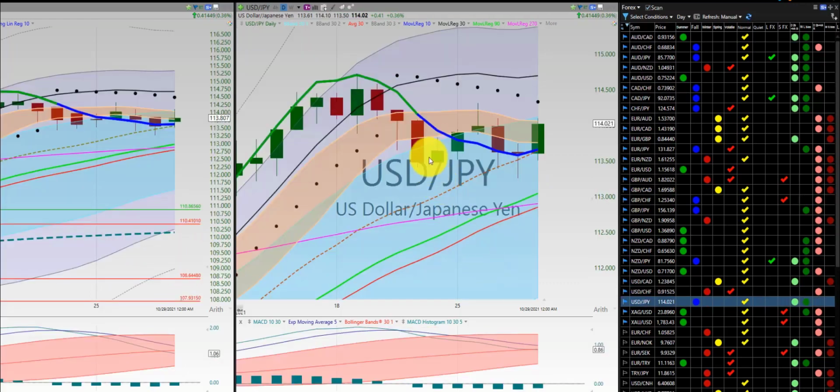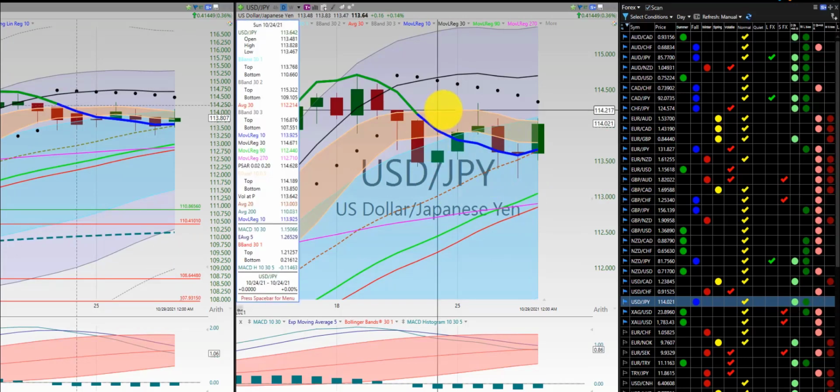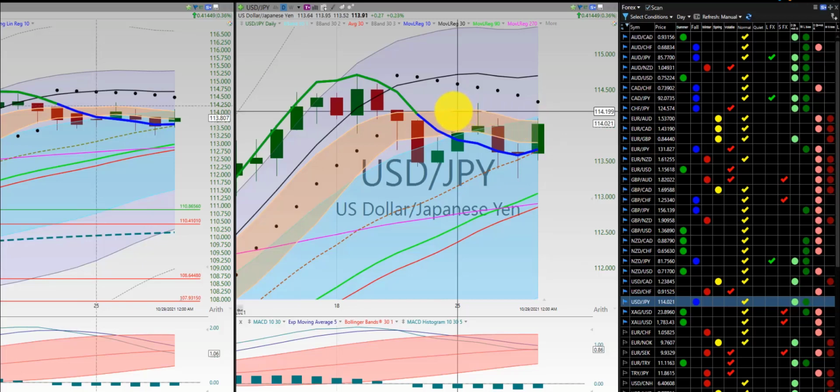US dollar, Japanese yen, also consolidating. Potential emerging dragon. We got the RL270 here and the RL90 as support. Has to get above the dragon here. Has to get above the hump of the dragon here before we go long again. Initial trade here, out for a loss here on Friday.